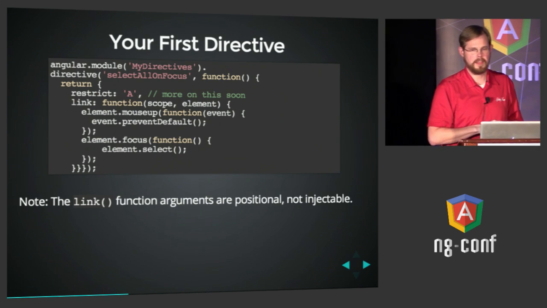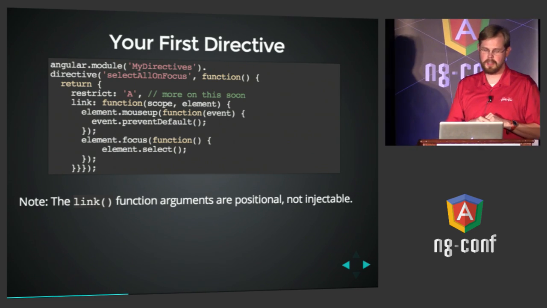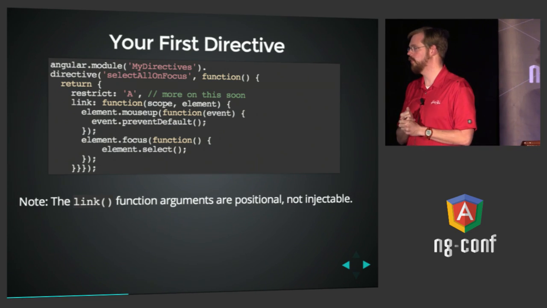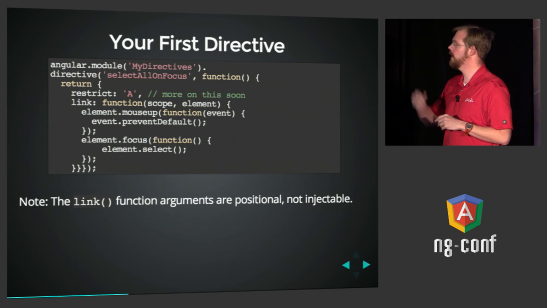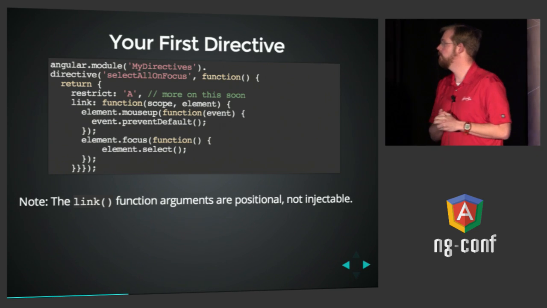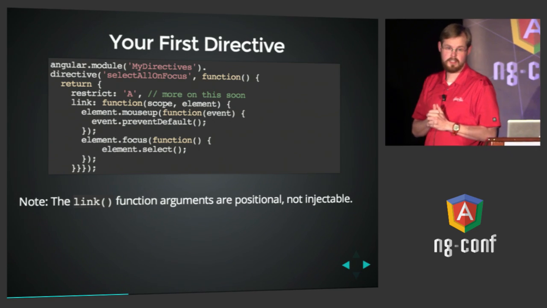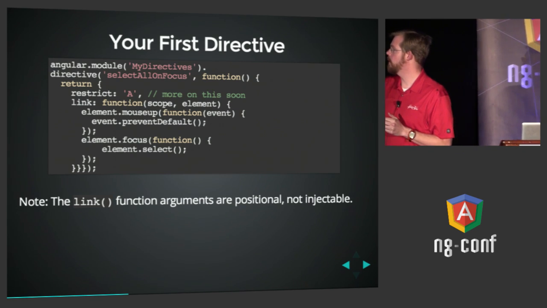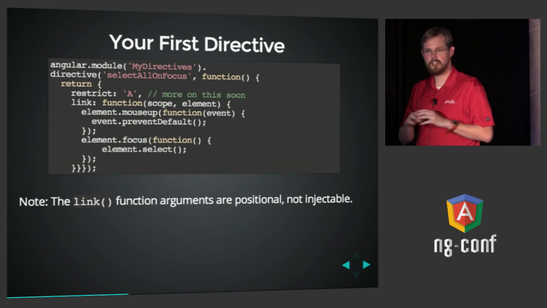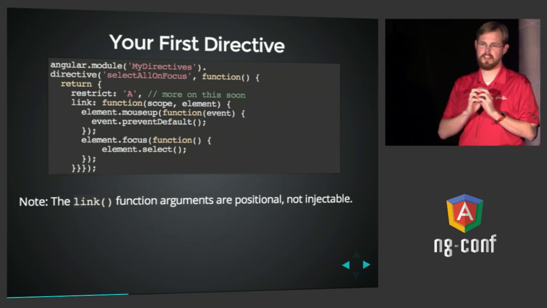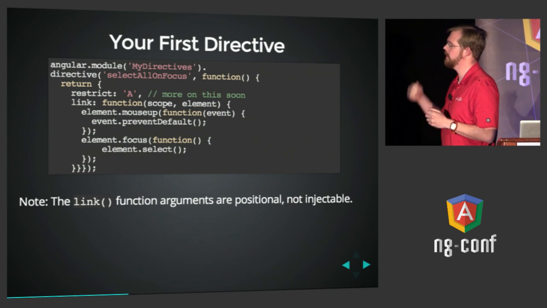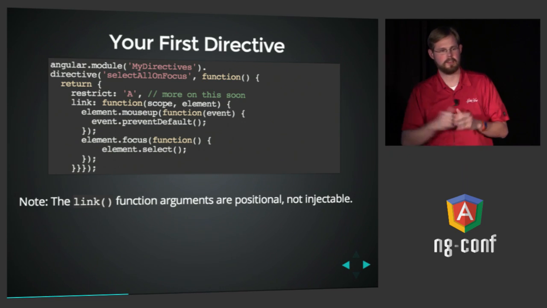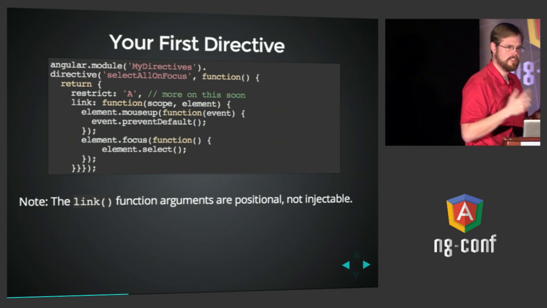We'll talk a little bit about that restrict property in a few minutes, but in this case, the important function is the link function. This function will be called on your directive by Angular when it encounters your directive in the DOM, and it'll call it once per directive instance in the DOM. What we're going to do in this case is catch the mouse up event, and tell it to prevent default so that the text doesn't get unhighlighted. And then anytime it gets focused, we're going to say element.select, which will cause all the text in the text box to automatically select. And it's just that simple.